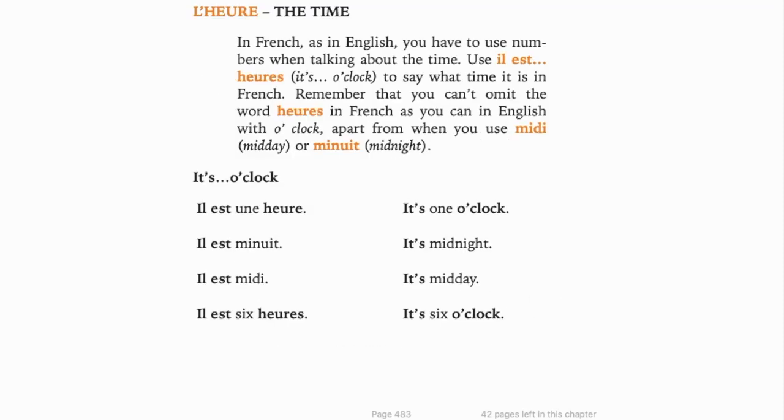We already saw the time. Just one small thing. When the time is actually 1 o'clock, when you ask quelle heure est-il, you say il est une heure, but don't add the extra s because it's 1 hour. Apart from that, you always have this plural. Il est une heure. So here there is no s. Apart from une, everywhere you will have the extra s because it's 6 hours, plural. Il est 6 heures. Okay.